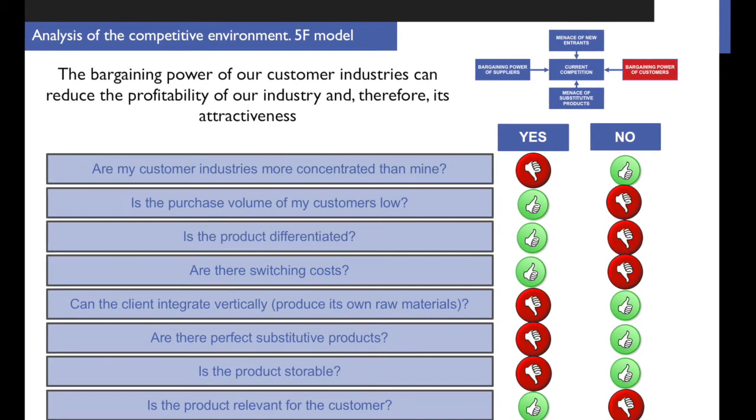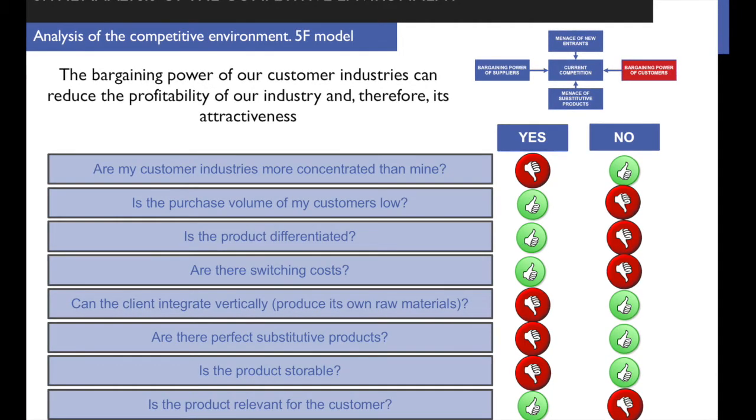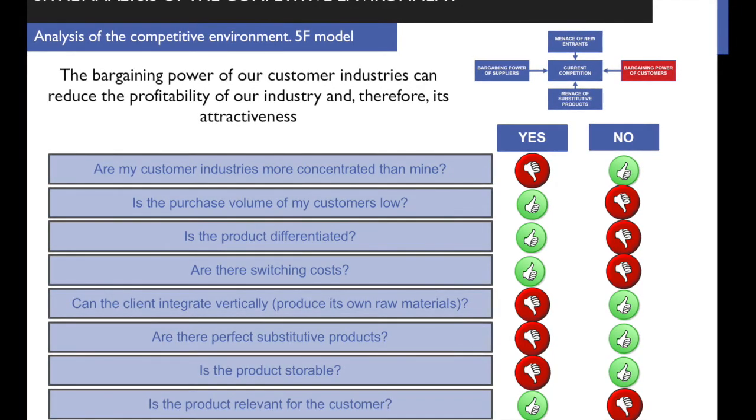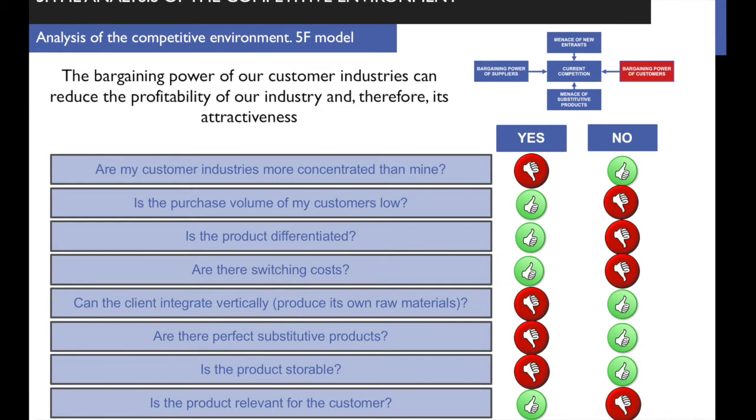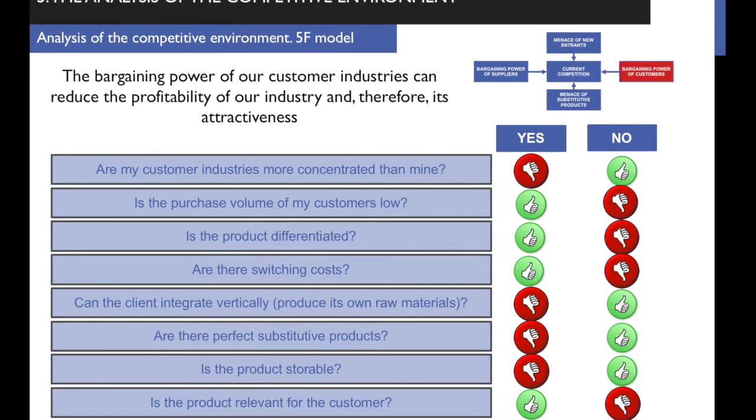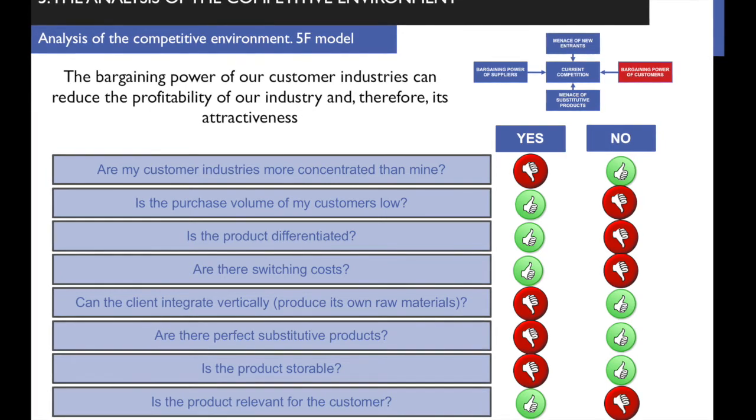Okay, are there switching costs? If there are switching costs, then the supplier has got bargaining power. If there aren't switching costs, then it's the customer who has got bargaining power. In the case of the food retail industry, have we got switching costs for moving from Mercadona to Carrefour and so on? Not at all. So this is one of the powers we have got.